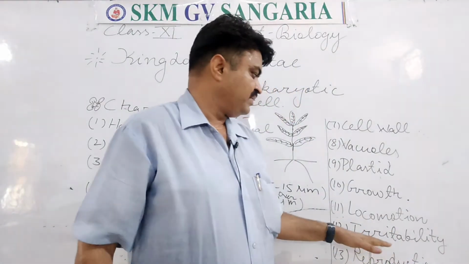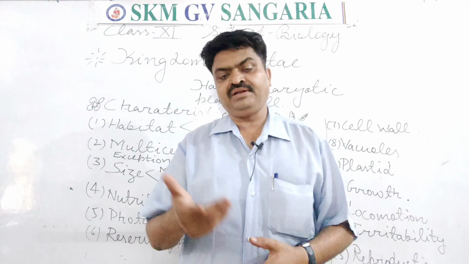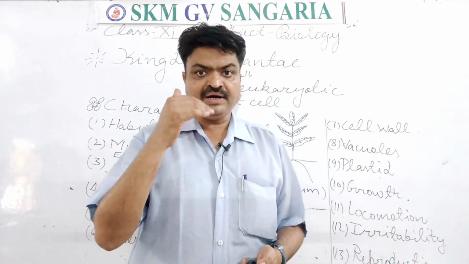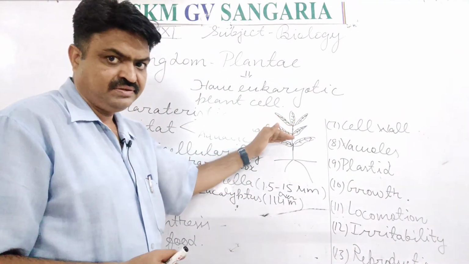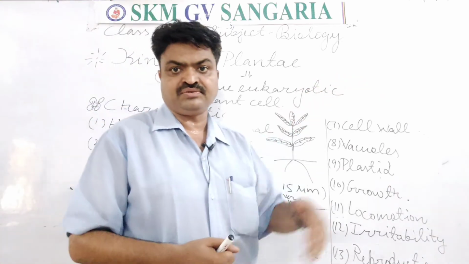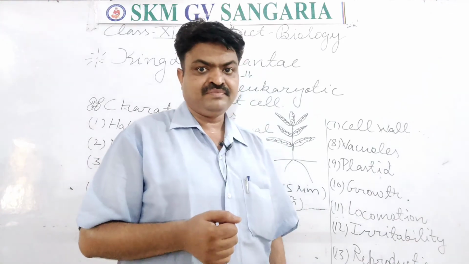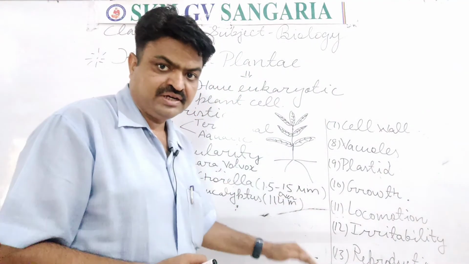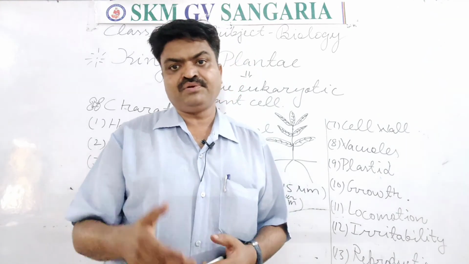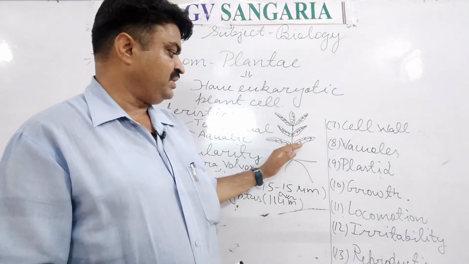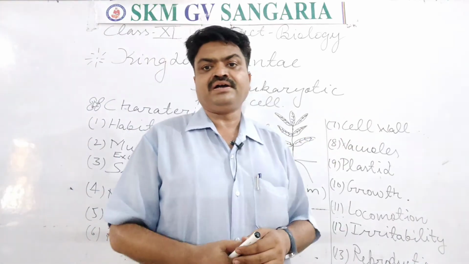Now we come to irritability. Plants respond, student, like other animals. Like their shoot moves towards the sunlight, and this is their response towards the sunlight, student. And this movement is known as phototropism or phototropic movement. Like this, their roots move towards the ground, and their roots show geotropic movement. So in irritability, the plant's parts also show irritability.